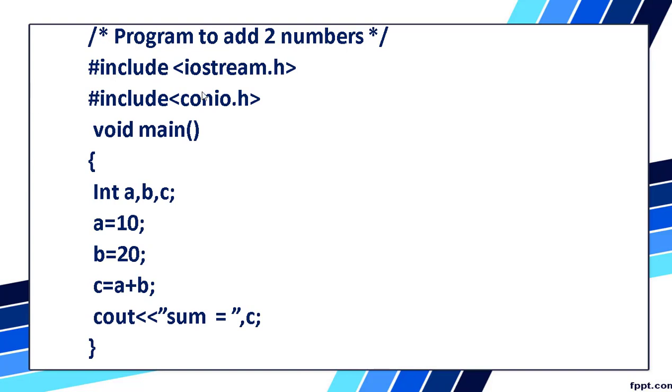So you have to write this program 2 to 3 times. In order to understand the concept, you should know what each statement in the program is. When we are writing this program, you might have seen the semicolon which has been used. When we end each statement, we have to end with a semicolon. So here also you can see a semicolon in all the statements. So this is also important.